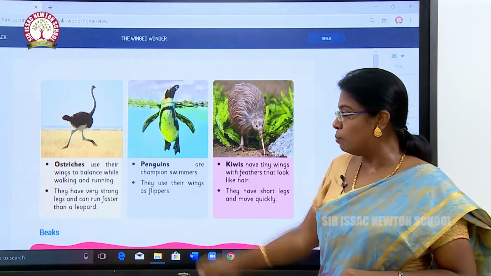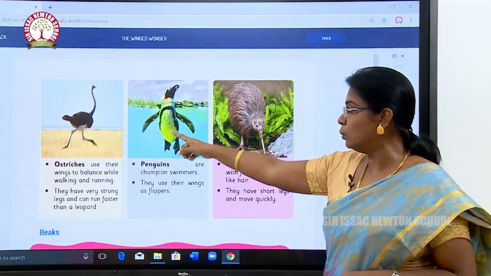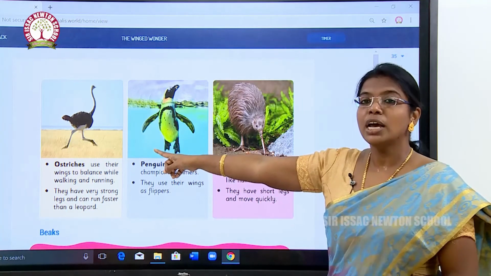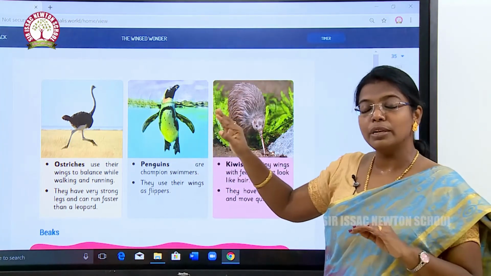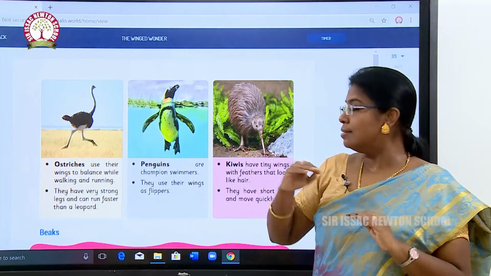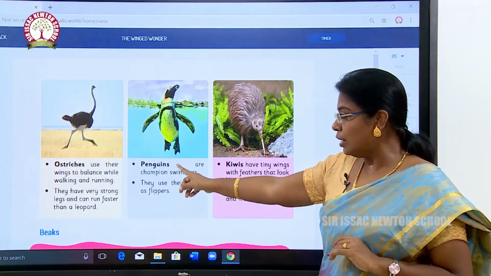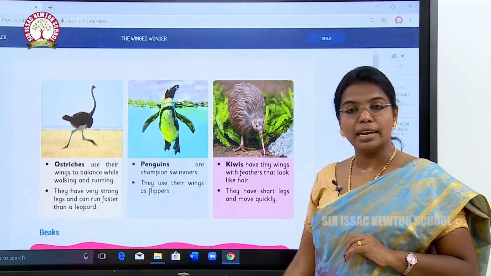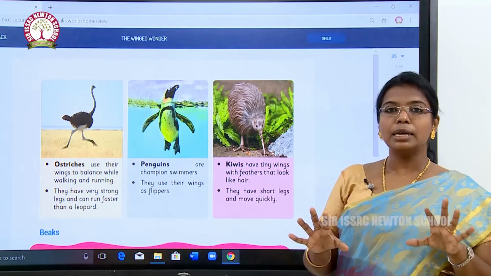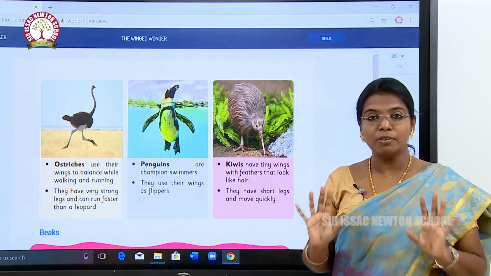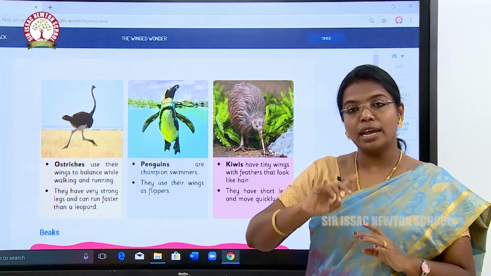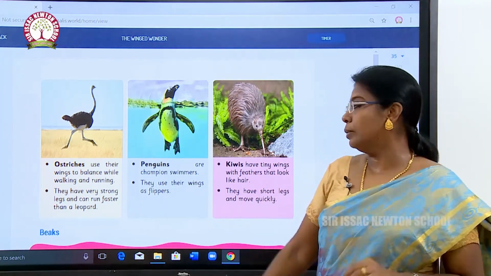Ostriches use their wings to balance while walking and running. So see here, it is an ostrich and it uses its wings to balance and run fast. They have very strong legs and can run faster than a leopard. Okay, have you seen a leopard? It runs fast, but an ostrich can run even faster than a leopard.